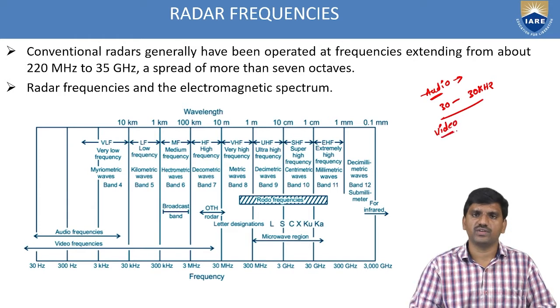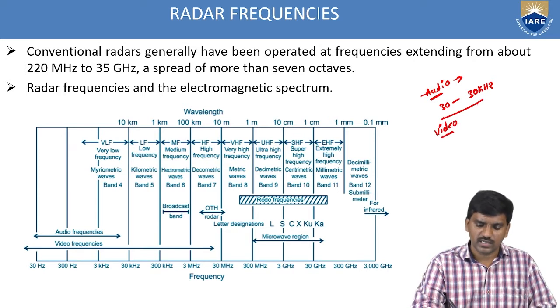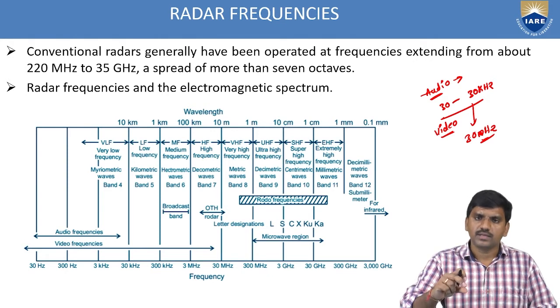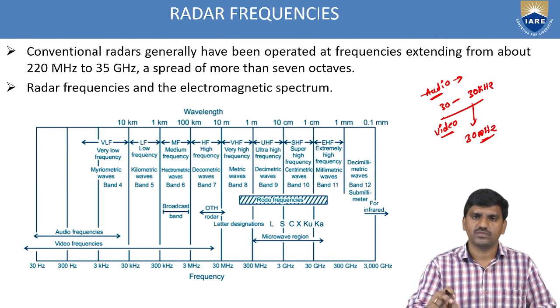After audio frequency, we have video frequency, up to 30 megahertz. These are the initial frequency bands which we use in our home applications.